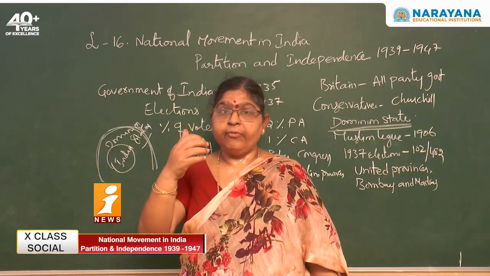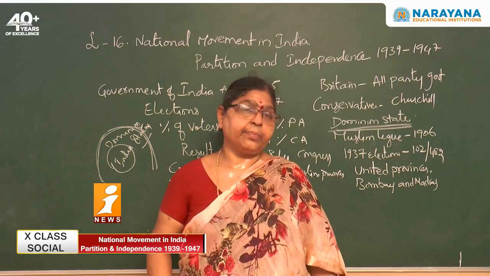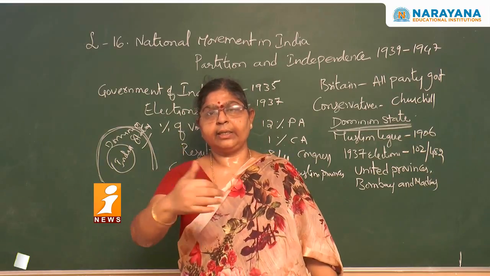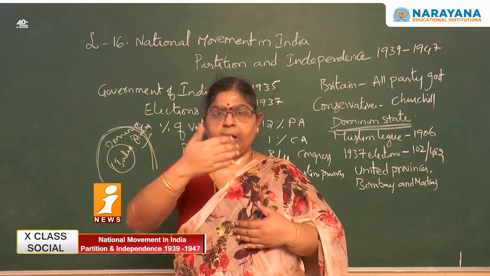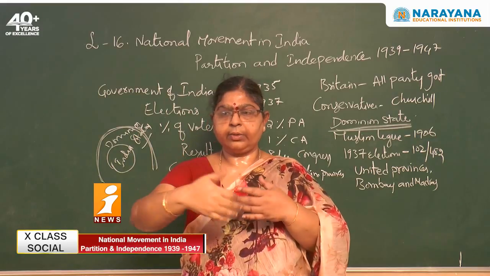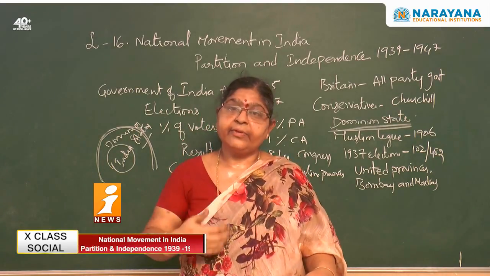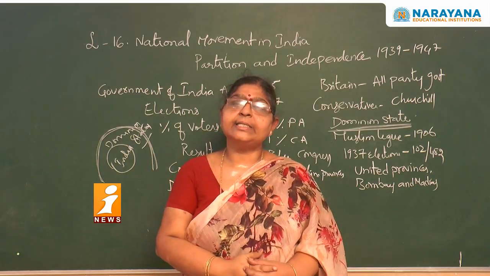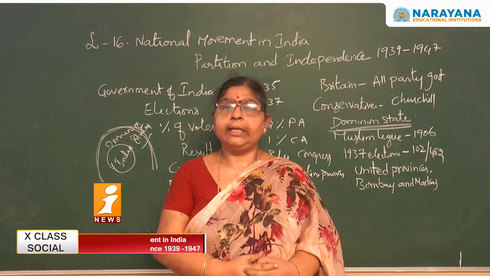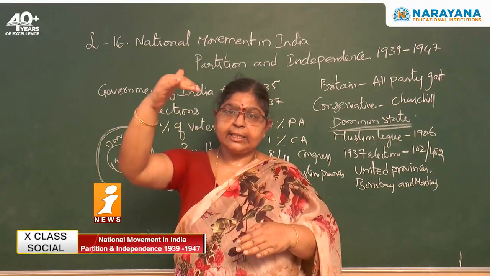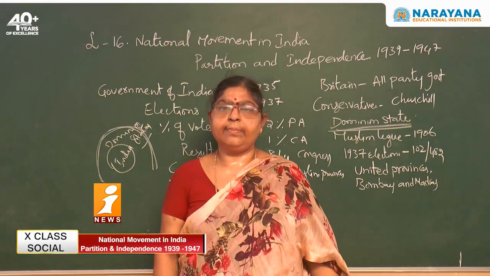And here we should also see the strategy of the Britishers. Until then, the Britishers were giving importance or priority to the Congress, calling the Congress, talking to them. There were several negotiations. But for the first time, now they started downplaying the interest of the Congress and increasing the interest of the Muslim League.